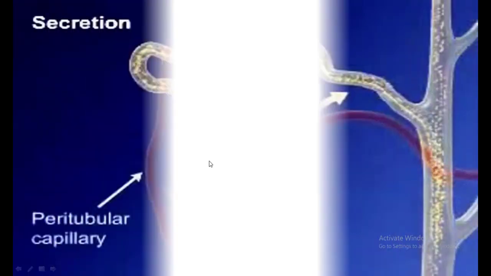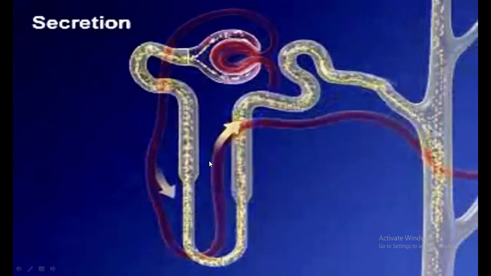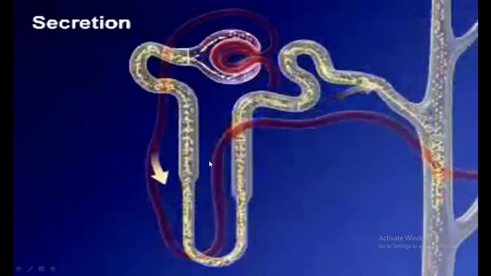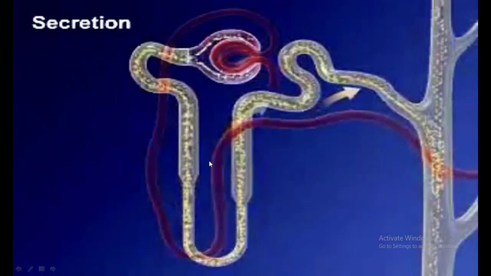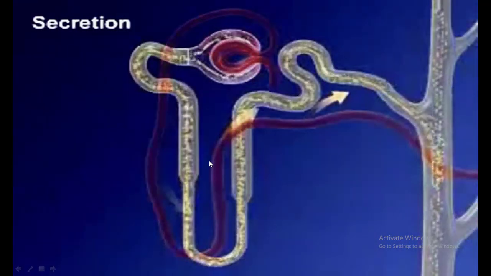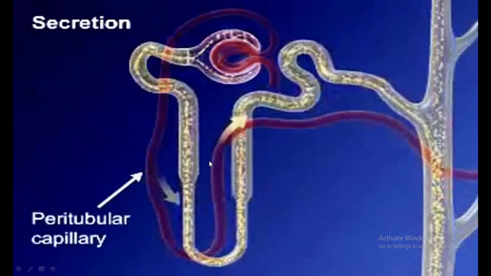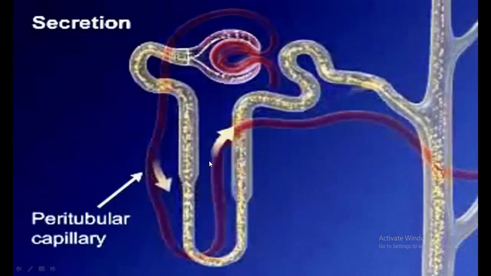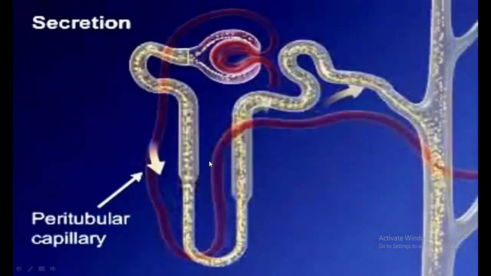The next process involved in urine formation is tubular secretion. During tubular secretion, substances that are not filtered by glomerular filtration, which have a high molecular size but need to be excreted through the urinary system, can be actively secreted. Here they utilize different transport systems. These transport systems are made up of carrier molecules, which are proteinaceous in nature. The transport system is different for acidic drugs and for basic drugs.